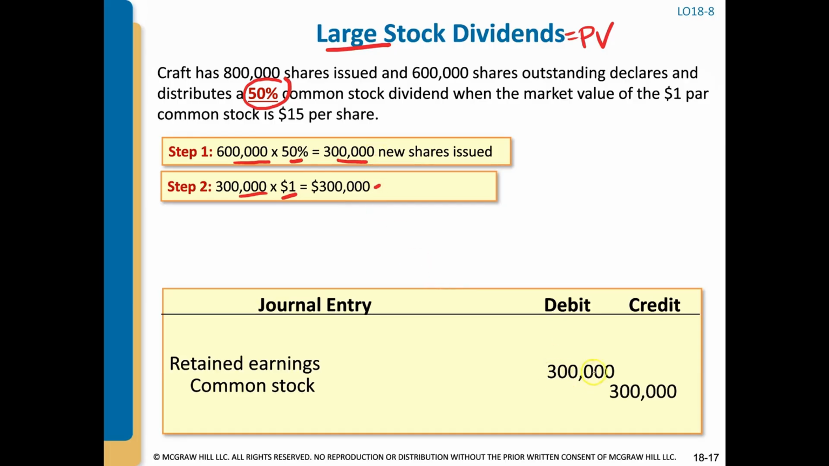It's going to be a debit to retained earnings for $300,000, and we're going to credit common stock, because we always credit common stock for the number of shares times the par value, and then we have no paid in capital in excess of par. So that's how you account for small stock dividends versus large stock dividends.